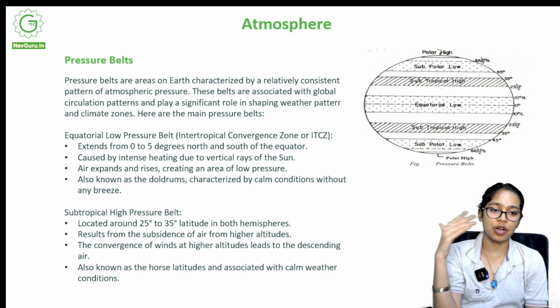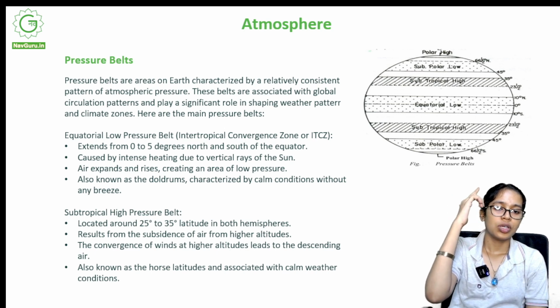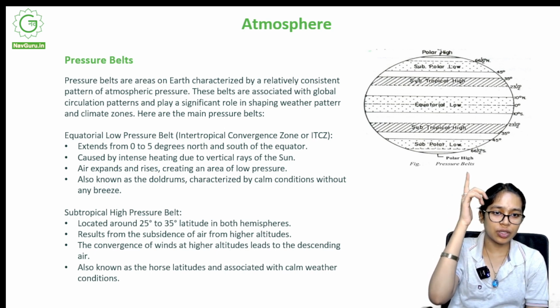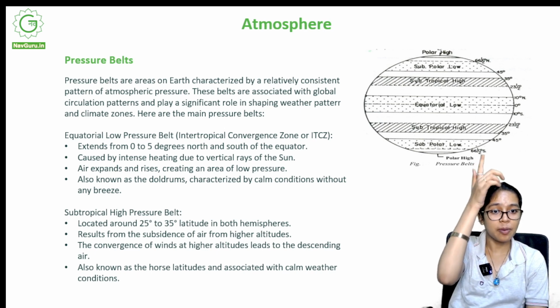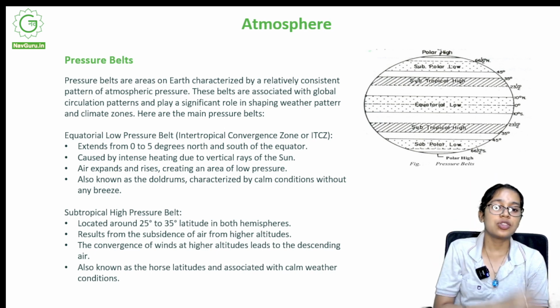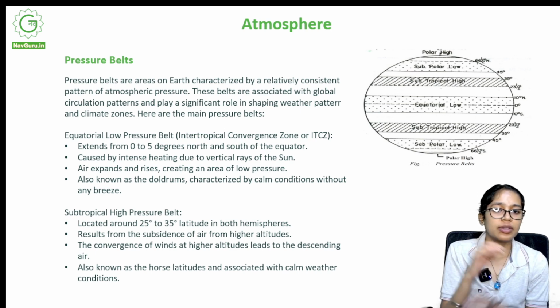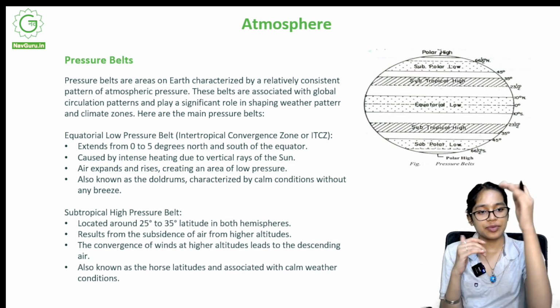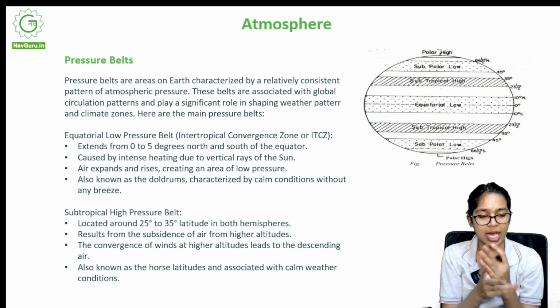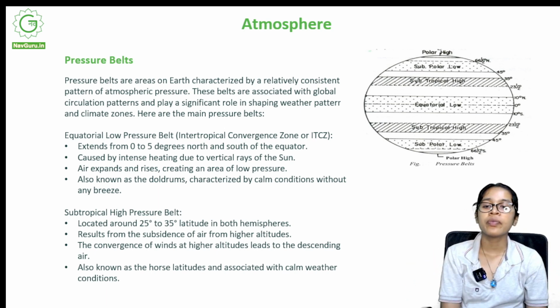It begins from the south, from polar high to subpolar low, to subtropical high, to equatorial low, to subtropical high, to subpolar low, and then to polar high. That's how it goes. Now, the subtropical highs, north and south, have almost the same characteristics, so we'll study them bunched together.